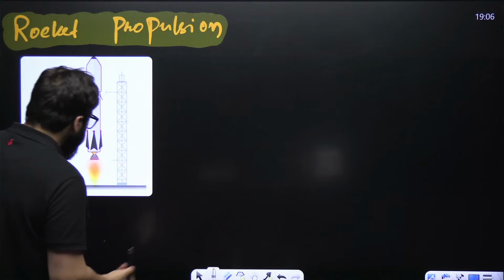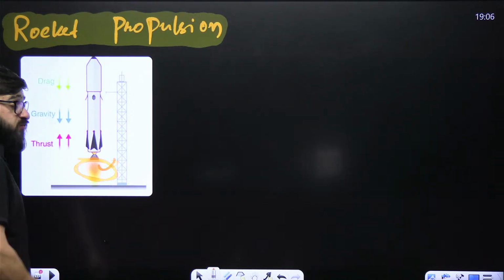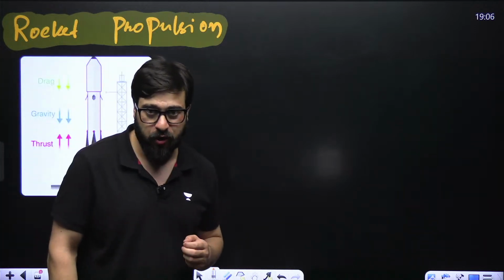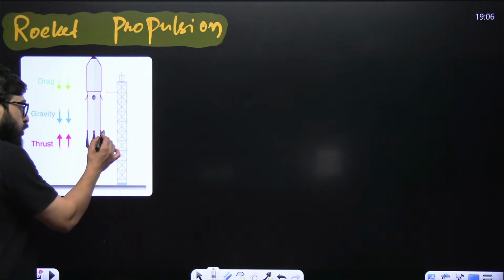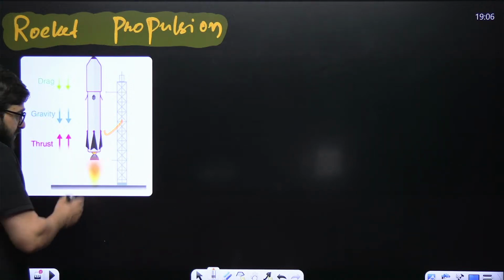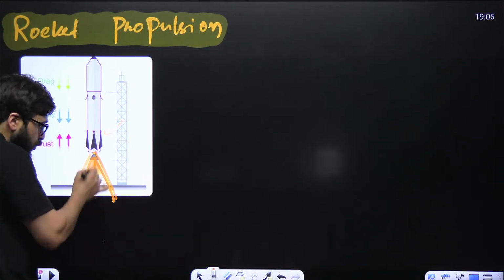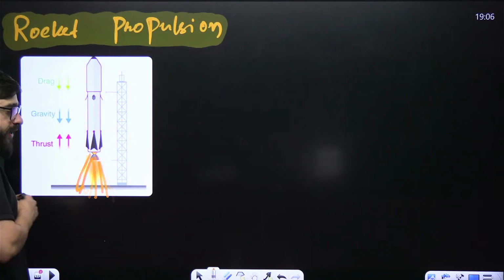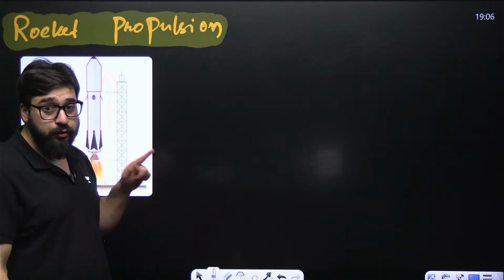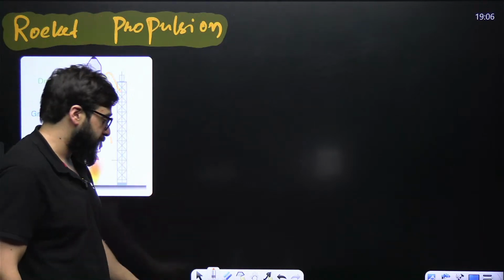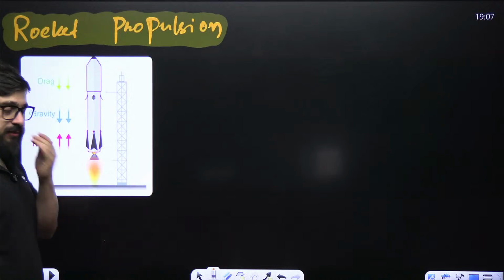At that point of time, you can clearly see over here, this is fuel burning. When this rocket burns the fuel, those exhaust gases come out of this rocket, and that pushes the rocket in the upward direction, due to which the rocket goes up. I hope you got what I'm trying to say.